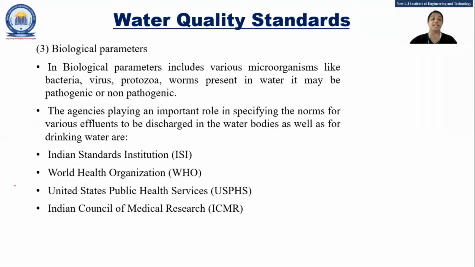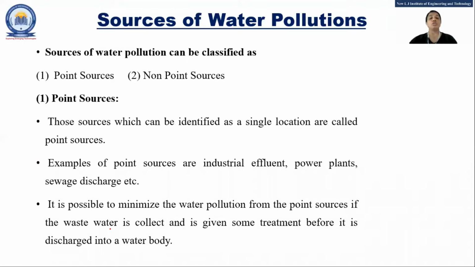We have seen that there are 4 organizations that make some standard rules specifying how water is supposed to be discharged into a water body. So these are the 3 parameters. Now, for sources, there are 2: point source and non-point source. Can anyone tell me what is a point source and a non-point source?